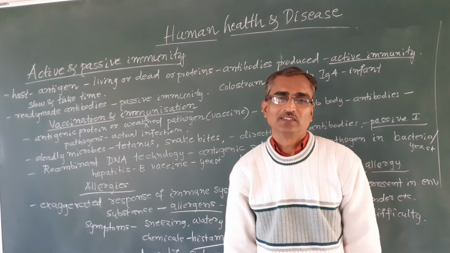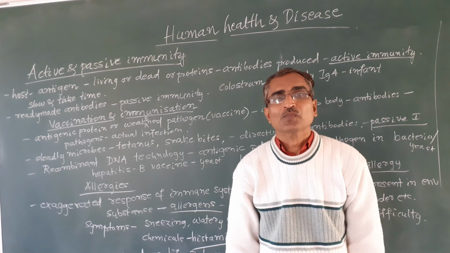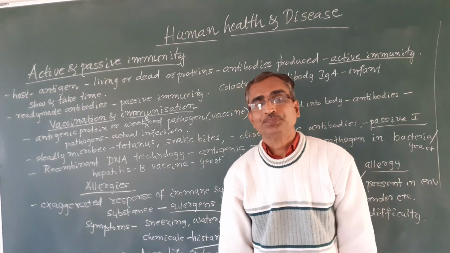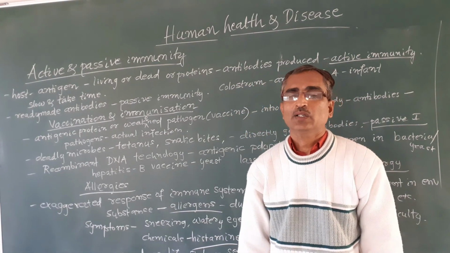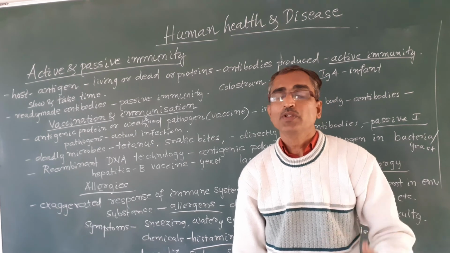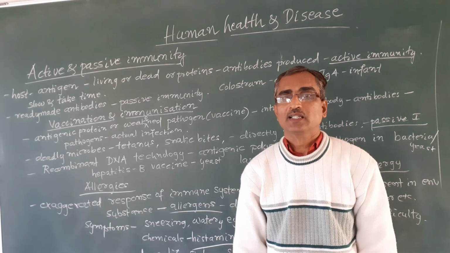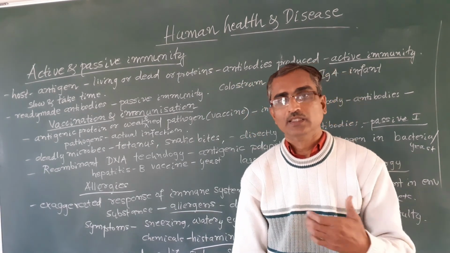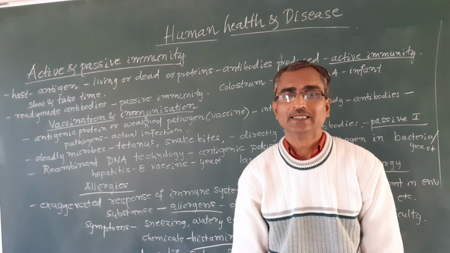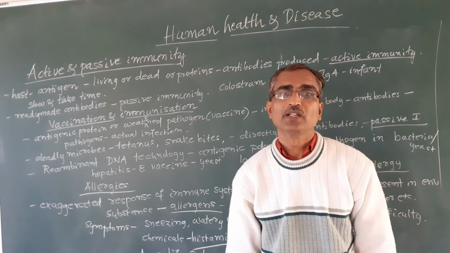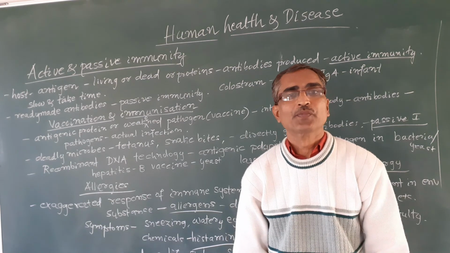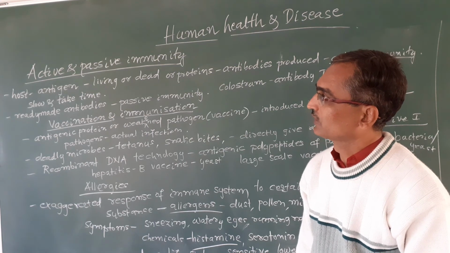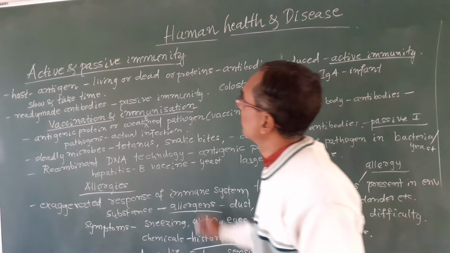So in the previous class we were discussing human health and diseases. In that we discussed the various diseases, and further immunity, that is the ability of the body to fight against pathogens and diseases. We have innate immunity and acquired immunity. After that we discussed active and passive immunity.